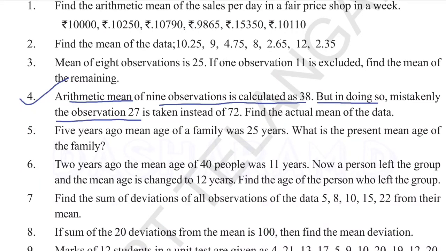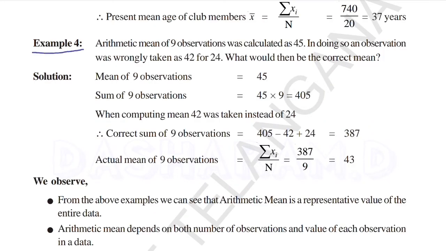Fourth question: the arithmetic mean of 9 observations is calculated as 38, but in doing so the observation 27 is mistakenly taken instead of 72. Find the actual mean of the data. So here, observe example 4, because that fourth problem is the same as example 4. The arithmetic mean of 9 observations was calculated as 45. In doing so an observation was wrongly taken as 42 for 24. What would be the correct mean? Here the mean of 9 observations is 45. Let's find the sum of 9 observations, that is the mean multiplied by the number of observations, which is 405.